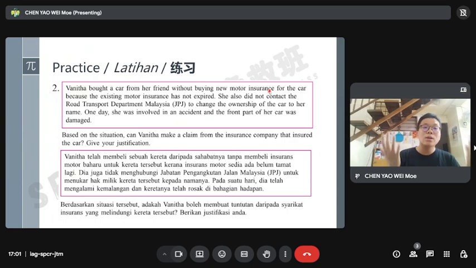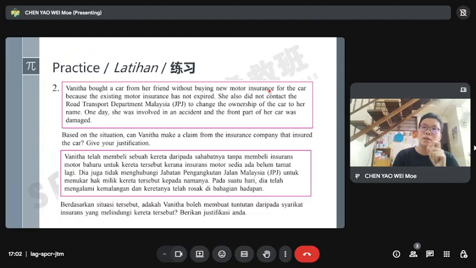So the car has a problem, and the problem is we did not change the name. Your friend and yourself did not change the name and did not do anything. Then the accident happened. Can the woman make the claim from the insurance company that insures the car?